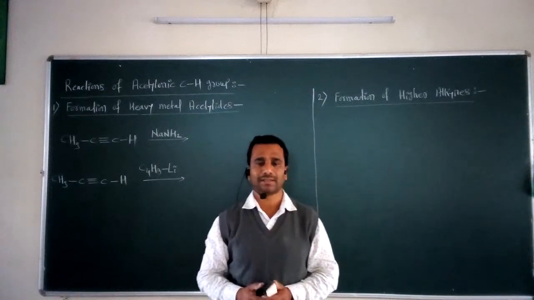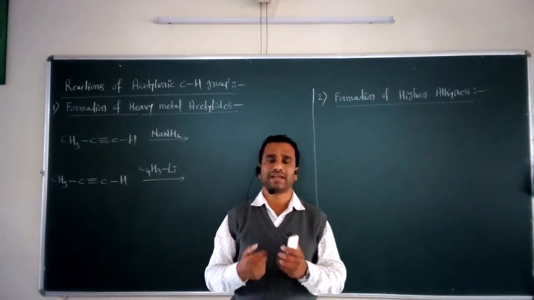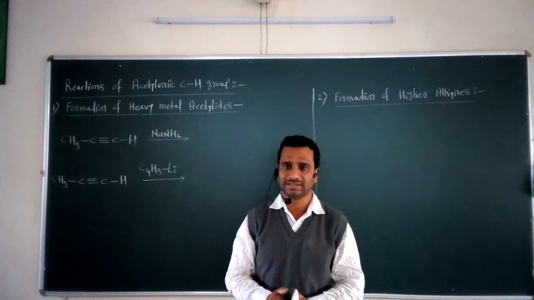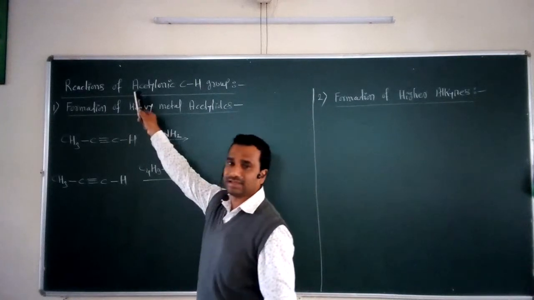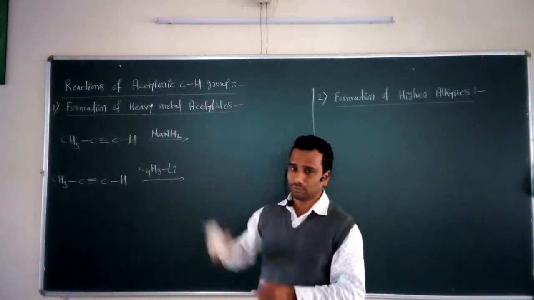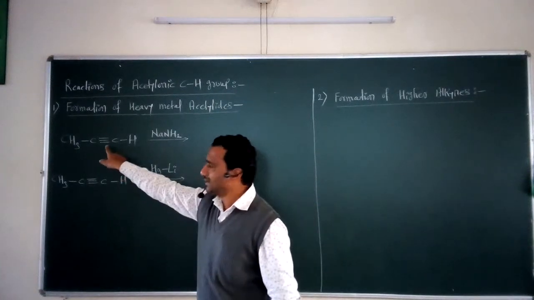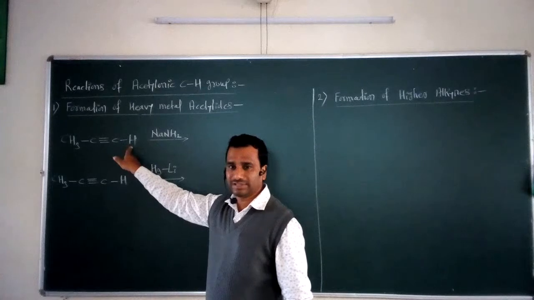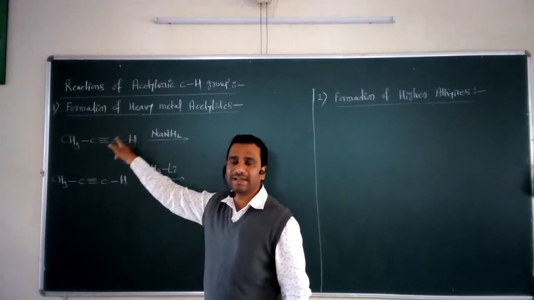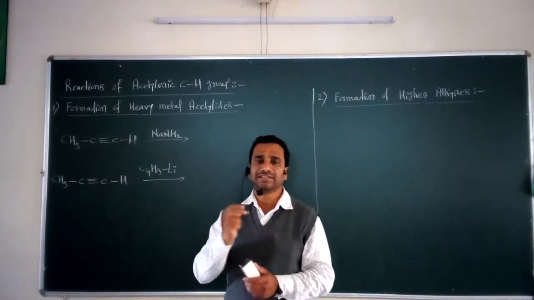Now in today's lecture we are going to take the next important type of reactions shown by these alkynes, and that is the reactions of the acetylenic CH group. In alkynes the acetylenic linkage is present, that is C triple bond C single bond hydrogen. This hydrogen is called the acidic hydrogen, or acidic proton.